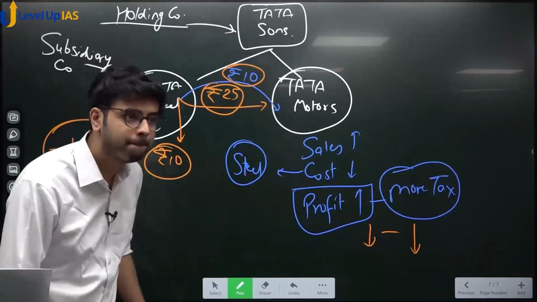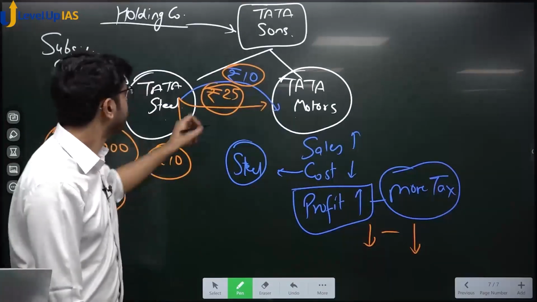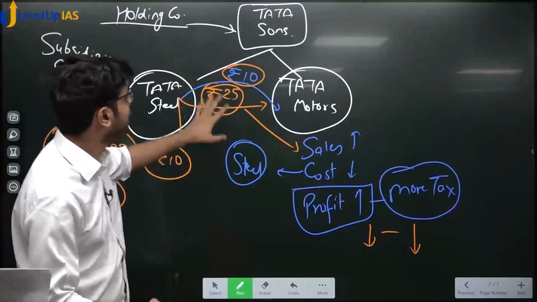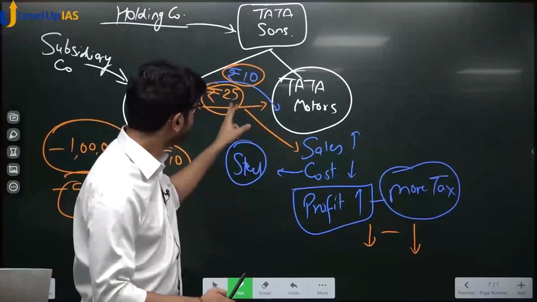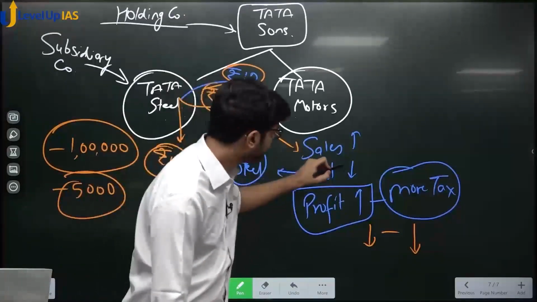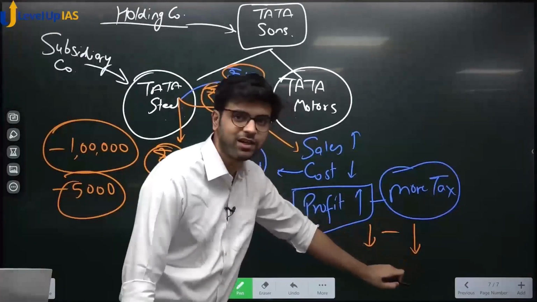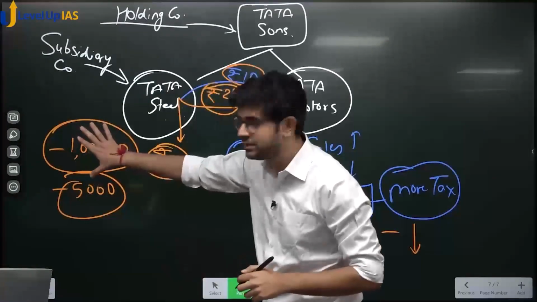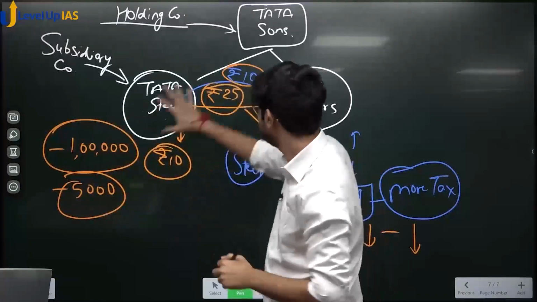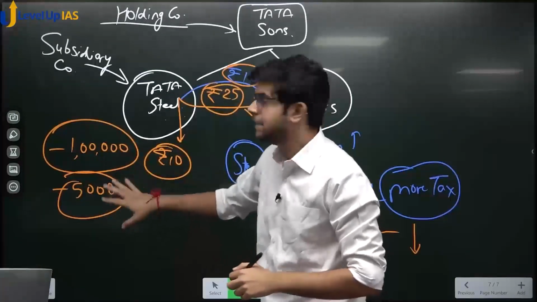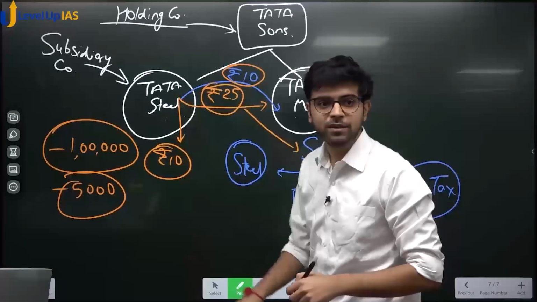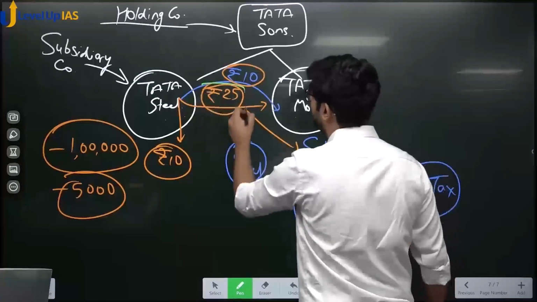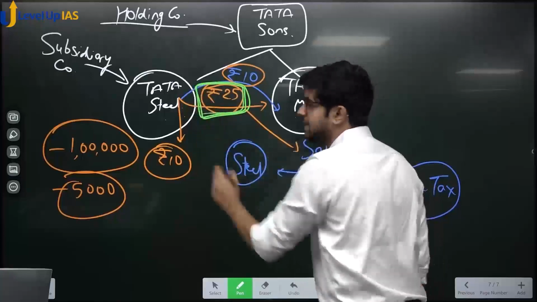So this 25 will now form a part of cost. His cost will increase, his profit will reduce, his tax will reduce. His tax reduces, and this one's loss is already so much that it can bear the profit which is being earned by this 25. Tell me which is the artificial price out of this: is 25 artificially set or 10 artificially set? 25 is artificially set.